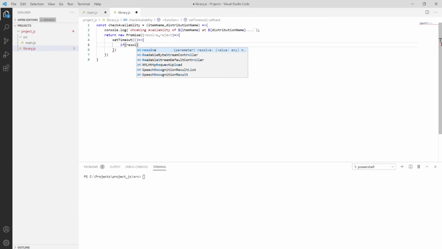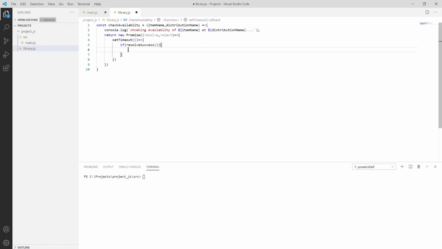So we have resolve success there, and then I'm calling this method, and putting console.log over here, which will say, using the dollar sign, item name are available at the distribution name.